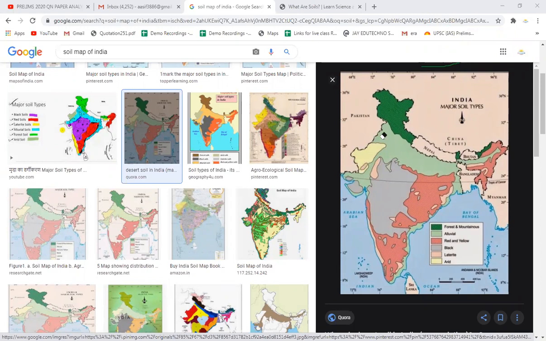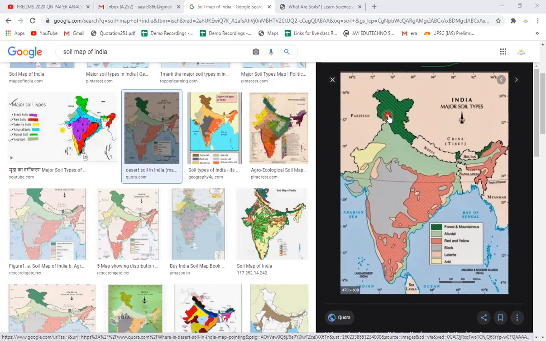So if irrigation facility is available, if moisture is available, the desert soil or arid soil can do a good amount of agricultural production. So these are the types of soils which we need to remember. The last important type of soil is the forest soil, which is found in Jammu and Kashmir and Sikkim and in Arunachal Pradesh. Then obviously forest and mountainous soil इसको कहा जाता है.